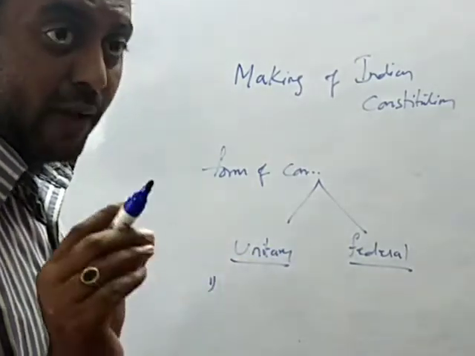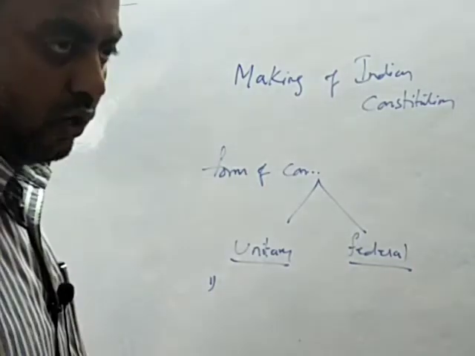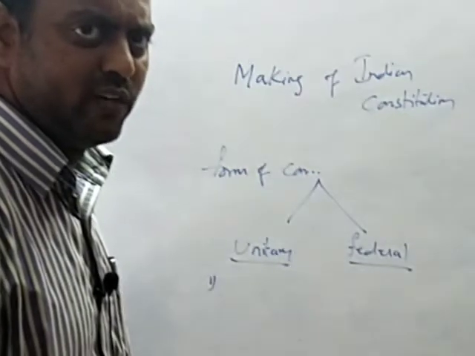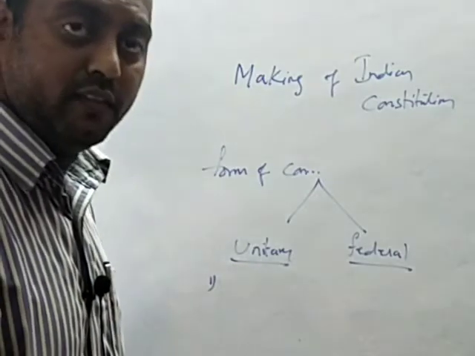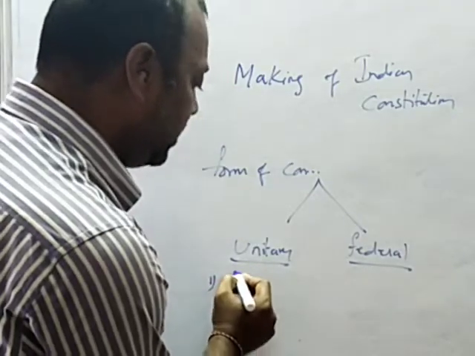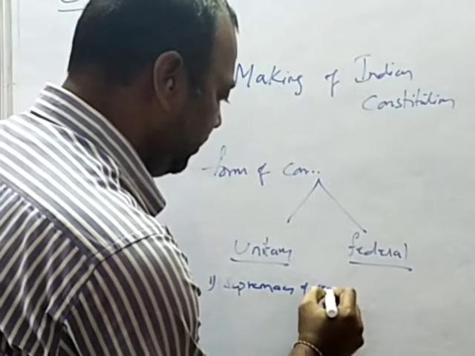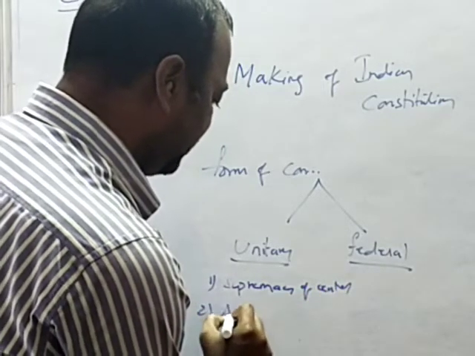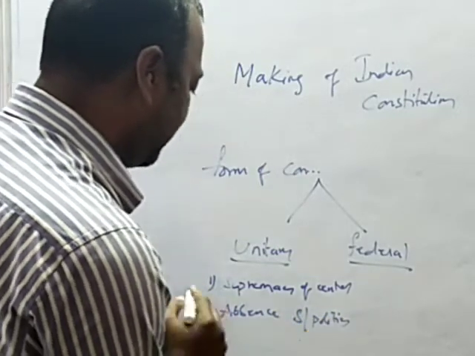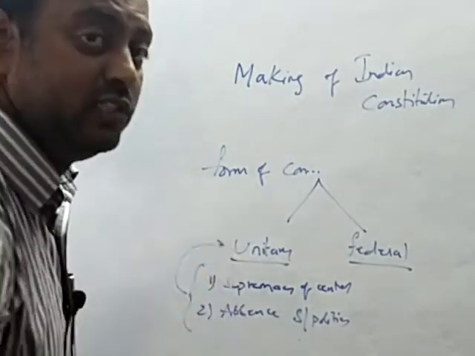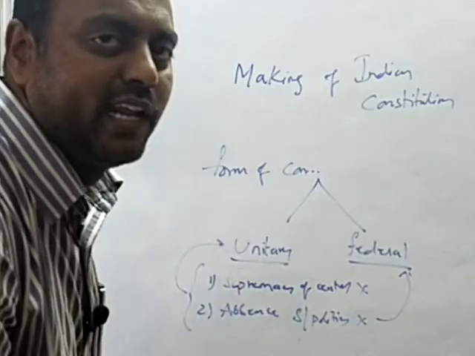The second is the absence of subsidiary polities, that is, subsidiary governments. When there is an absence of the lower governments, the absence of subsidiary polities, then such a constitution is called a unitary constitution. That means supremacy of a central polity as well as the absence of subsidiary polities. If these two things are present, then it is a unitary constitution. If these two things are not present, then it is a federal constitution.